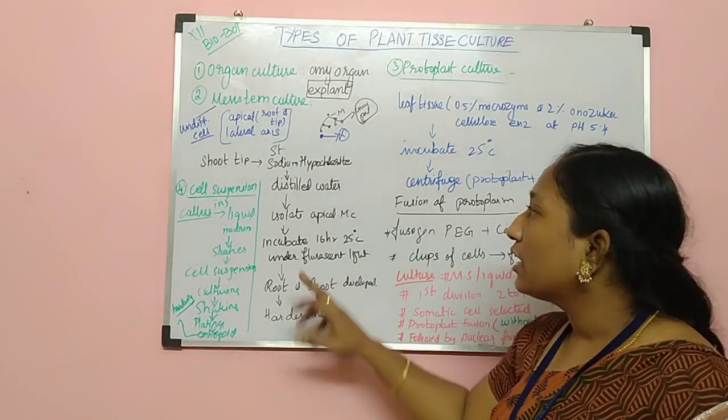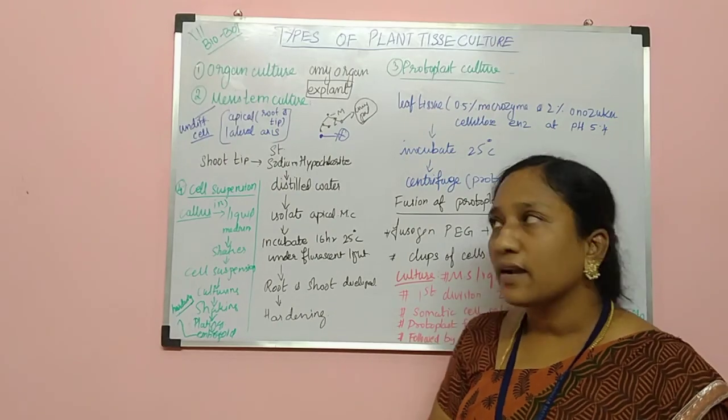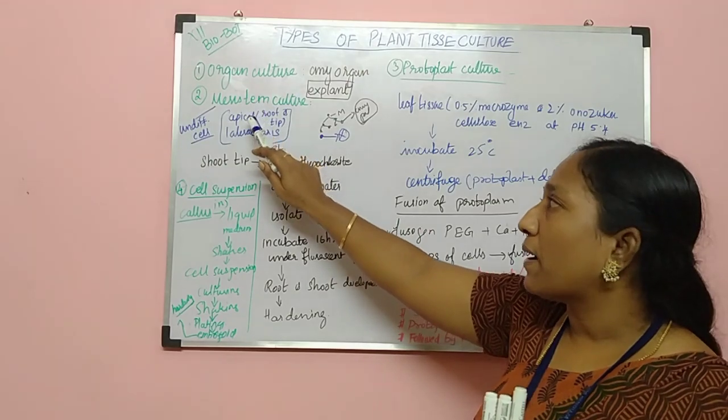It is called the hardening process. So this is called meristematic tissue culture. It is called meristematic culture. So the meristematic cell is isolated. The cell, especially the explant part, is isolated.